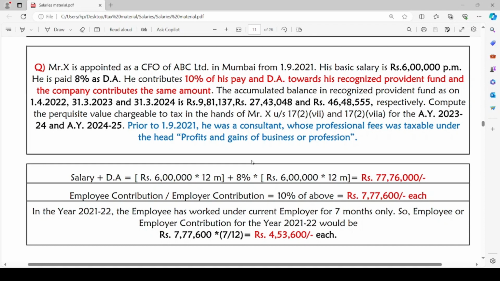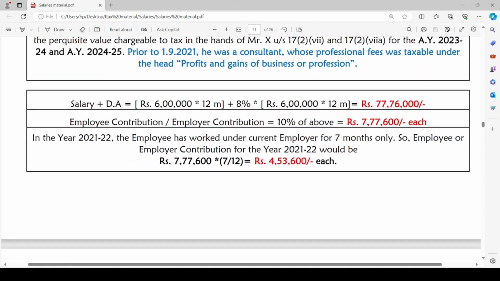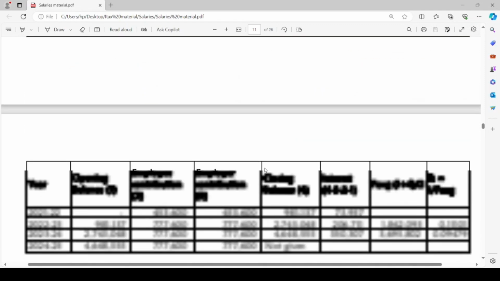In the year 2021-22, the employee Mr. X has worked under ABC Limited for 7 months only, starting from 1st September 2021. So let us calculate the employer contribution proportionately for this year. 7 months divided by 12 months into 7,77,600 will be rupees 4,53,600 each. So in the year 2021-22, the contribution of the employer has not exceeded rupees 7,50,000.